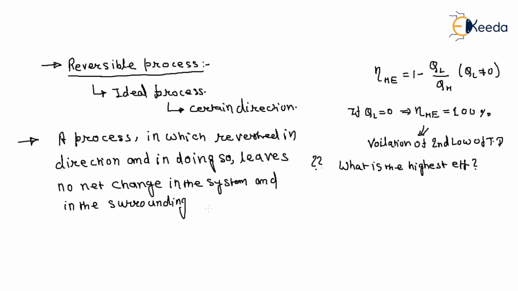All the processes occurring in nature are irreversible. So you can ask why we are bothering with such a process, when it will never happen in actual daily life.